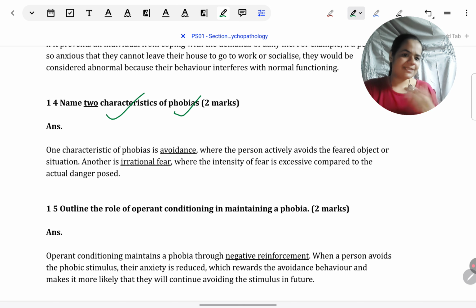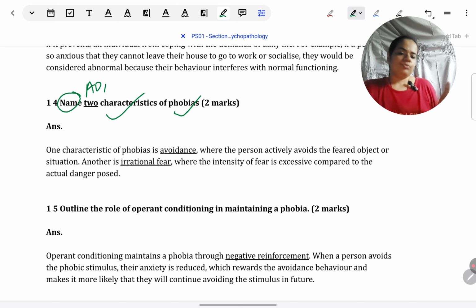Again, as obvious as it might seem, this is a common mistake. Phobia is mentioned directly, but giving the characteristics of depression instead, or giving of OCD instead. Don't make those mistakes. Definitely give characteristics of only phobia. Here, it's difficult to make a mistake in writing. Mistake can be in preparation. So when you're preparing the content for this, make sure you're not confusing between phobia, depression, OCD, that you're keeping them separate when you're preparing. Then only you can score well on this answer. It is a name command term, AO1.